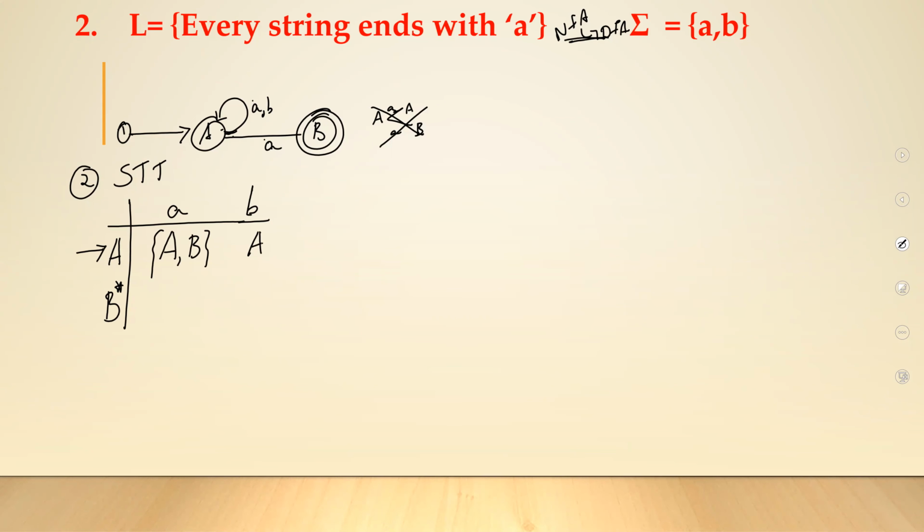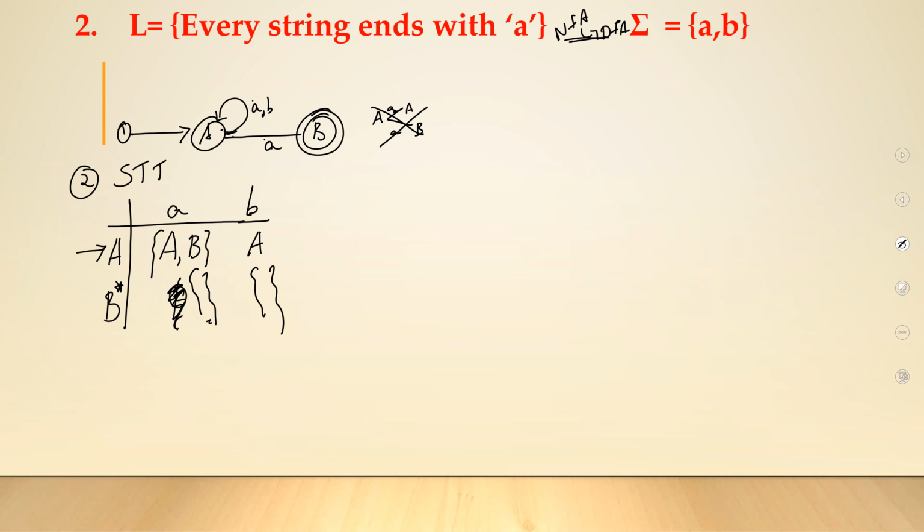B on a, that's your final state. So, you need not treat it as a dead state, it is a final state. Or you can even write it as a null state. Okay, B on b, you can write it either this way or this way. You're finishing it off. It goes nowhere. Okay, so you have constructed a state transition table.